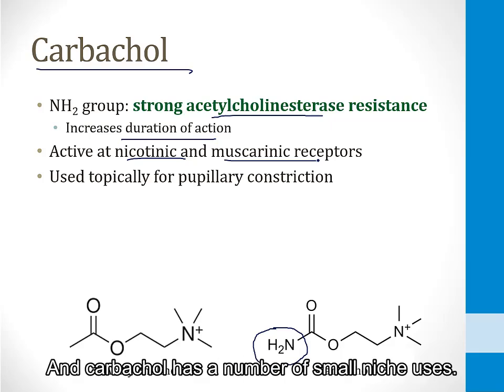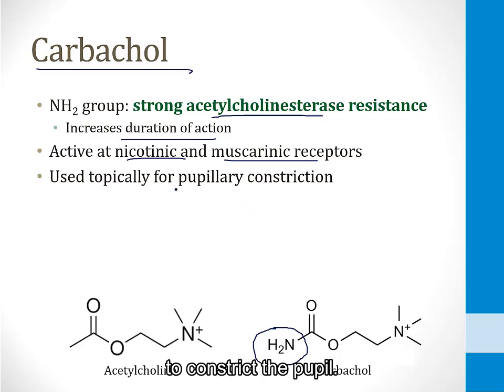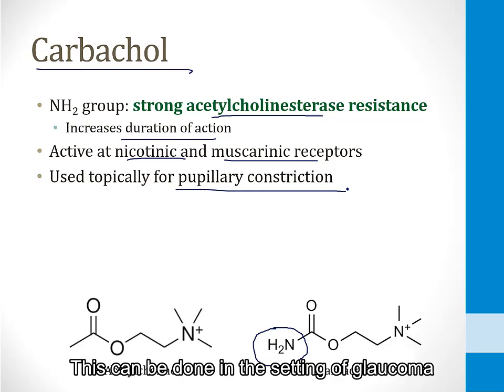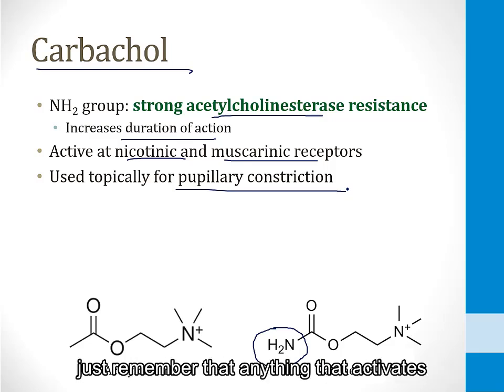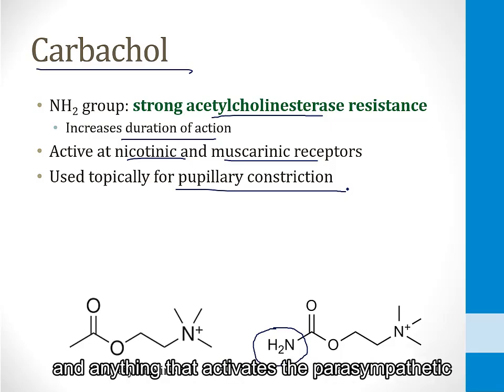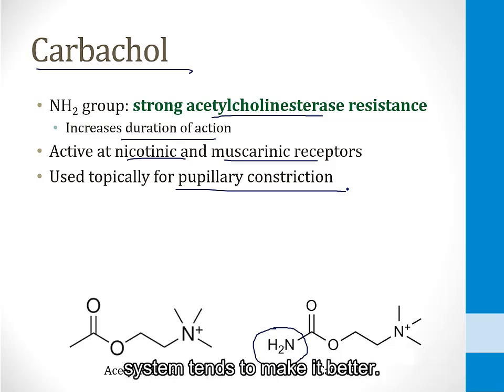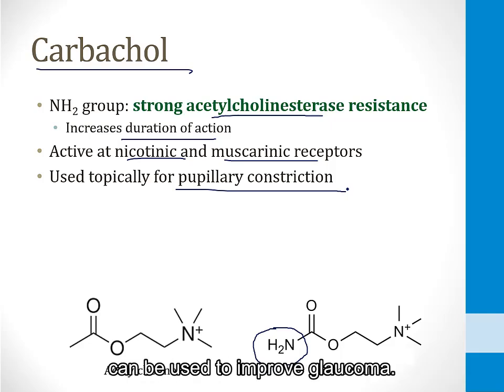And carbachol has a number of small niche uses. One of them is it's administered topically to constrict the pupil. This can be done in the setting of glaucoma to lower the intraocular pressure. If you want to keep glaucoma simple for yourself, just remember that anything that activates the sympathetic nervous system tends to make it worse, and anything that activates the parasympathetic system tends to make it better. So carbachol, being an agonist to muscarinic receptors of the parasympathetic system, can be used to improve glaucoma.